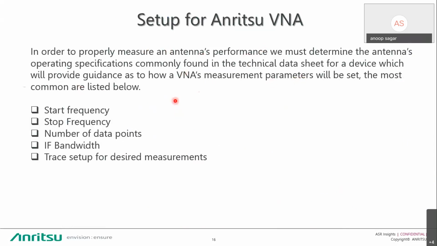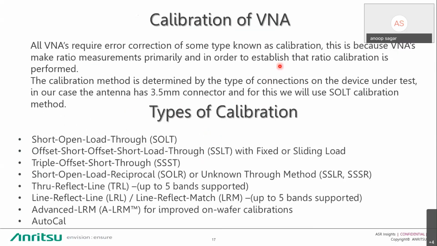In order to properly measure or characterize antenna performance, we must determine the operating frequency, number of data points, IF bandwidth, and trace setup for the desired measurement. That means what traces and what measurements we require, like VSWR, S11, Smith chart. Before doing any measurement, we have to do a calibration. Calibration is required to remove all errors which occur due to cables or adapters.